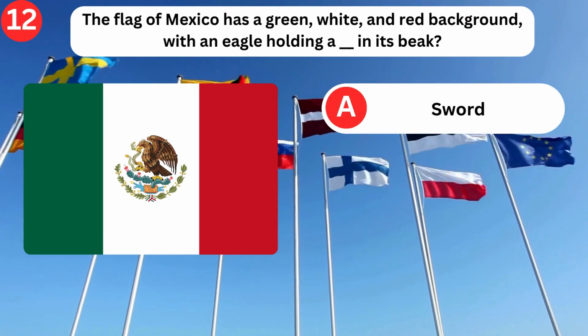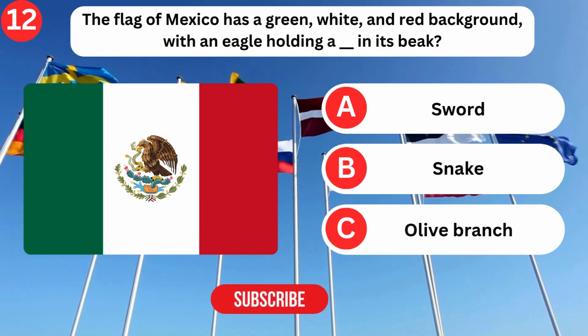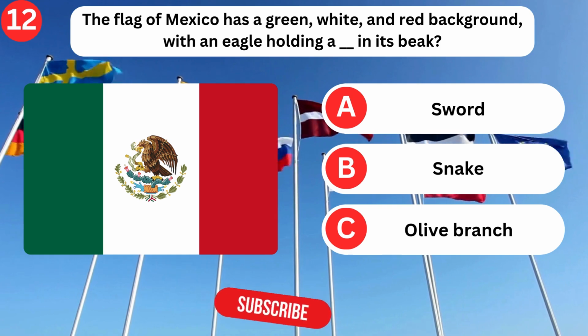The flag of Mexico has a green, white, and red background with an eagle holding a blank in its beak. Sword, snake, olive branch. Snake.